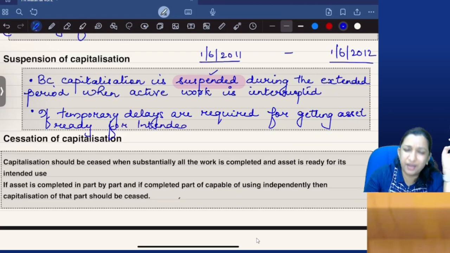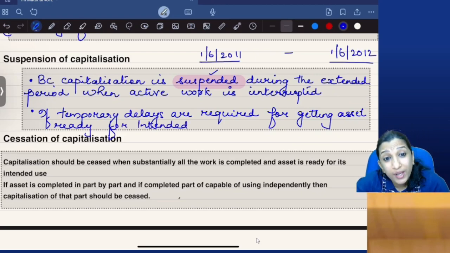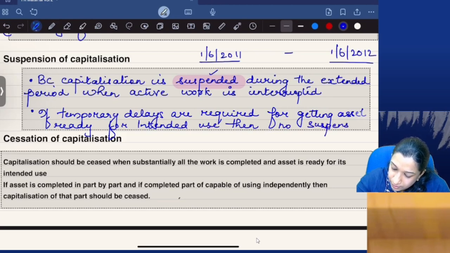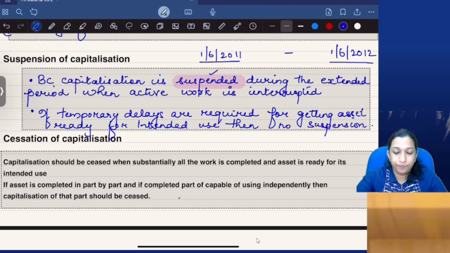There are some temporary delays, but the delays are required for getting the asset ready for intended use. Then no suspension. Then there is no suspension.